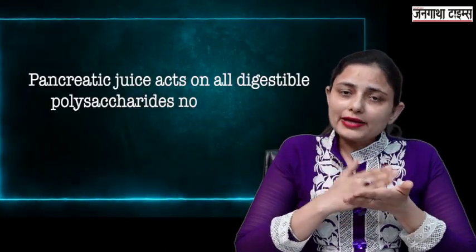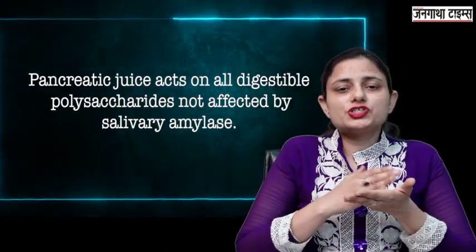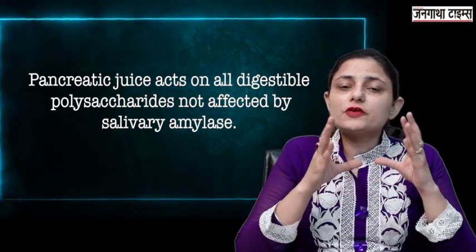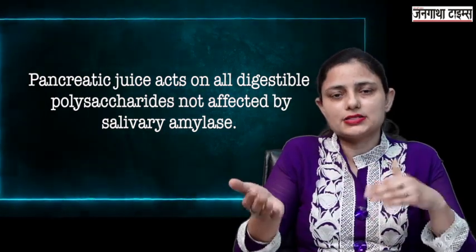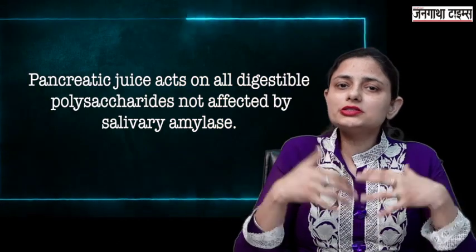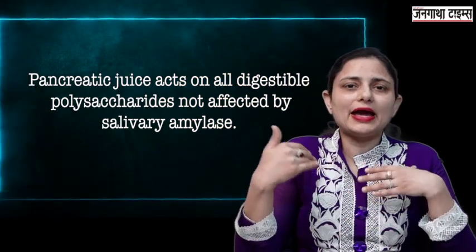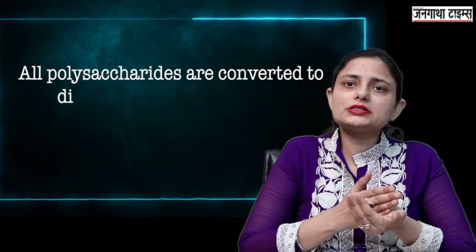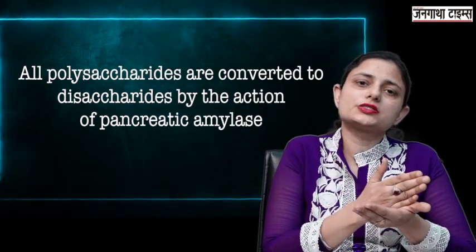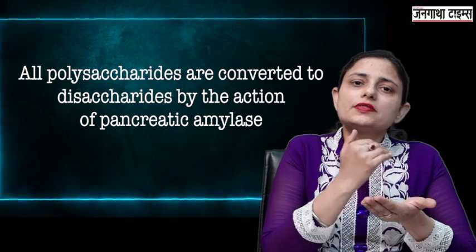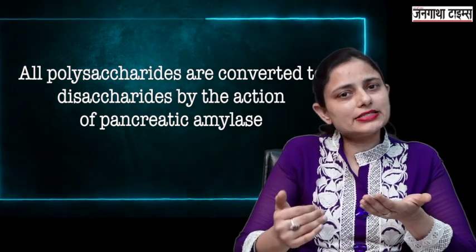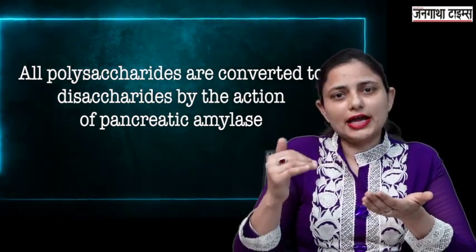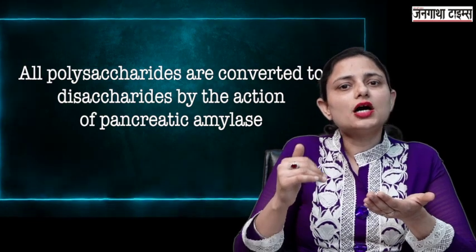Now those particles of the food, those polysaccharides which have not been converted to disaccharides, are converted to disaccharides by the pancreatic amylase in the small intestine. So in the small intestine now all the starches, all the polysaccharides, are converted to disaccharides by the action of the pancreatic amylase.